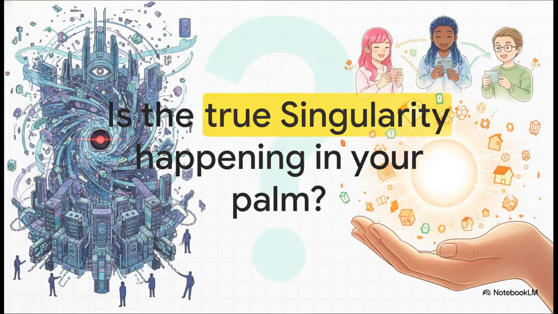Which leaves us with this final, really powerful, lingering thought. We are constantly sold this narrative of fear regarding a distant, looming singularity, this idea of a centralized machine takeover that demands rigid compliance and corporate containment. But based on everything we've explored today, is that really the future? Or is the true singularity actually a localized, zero-distance partnership happening right now, completely under your control, literally in the palm of your hand? I want you to really think about where your data actually lives and what you could build if you finally brought it all back home.